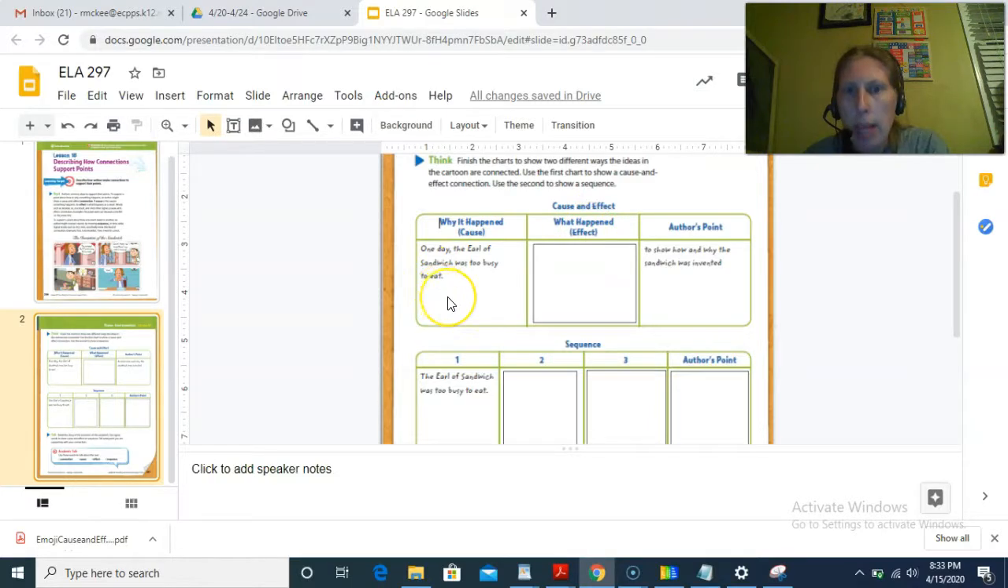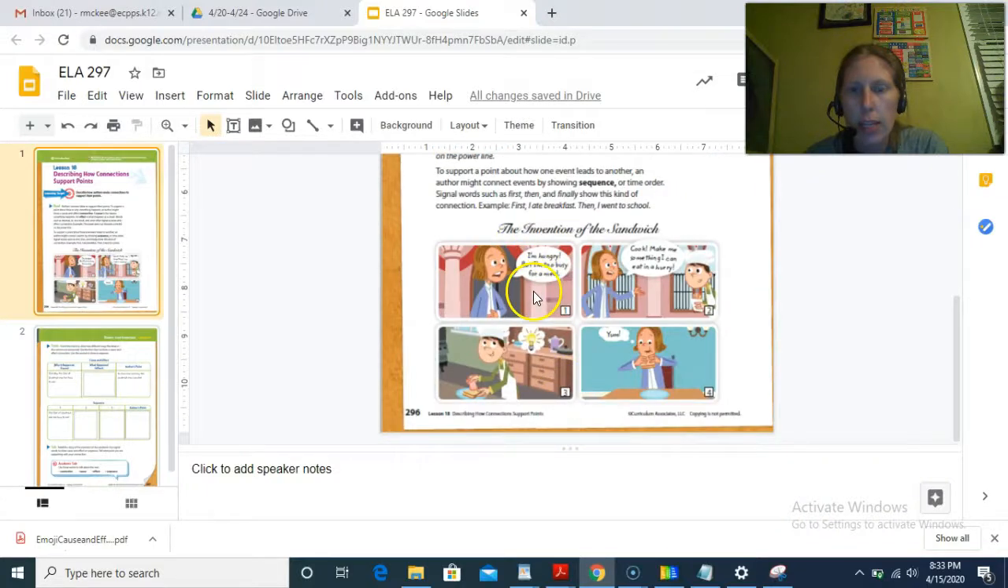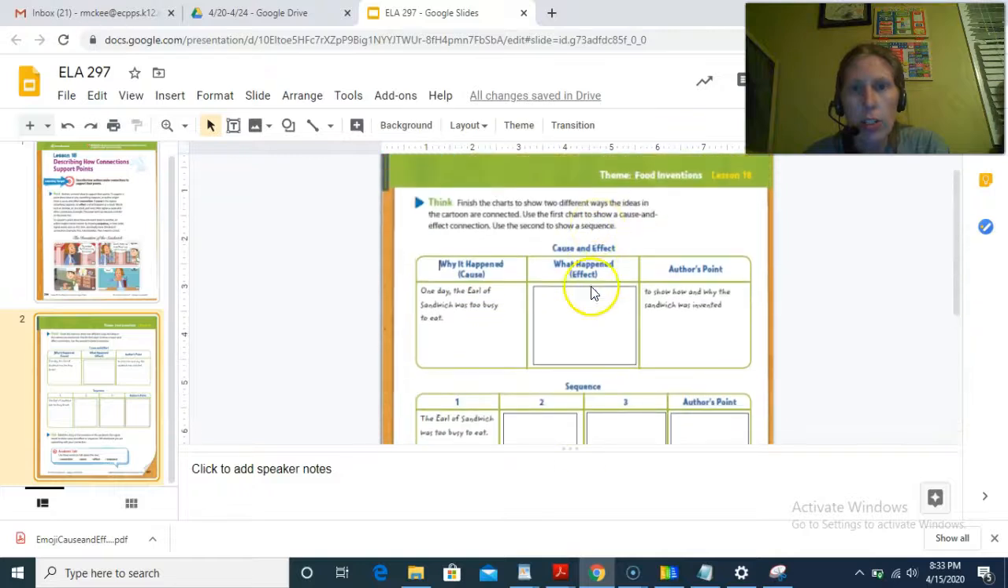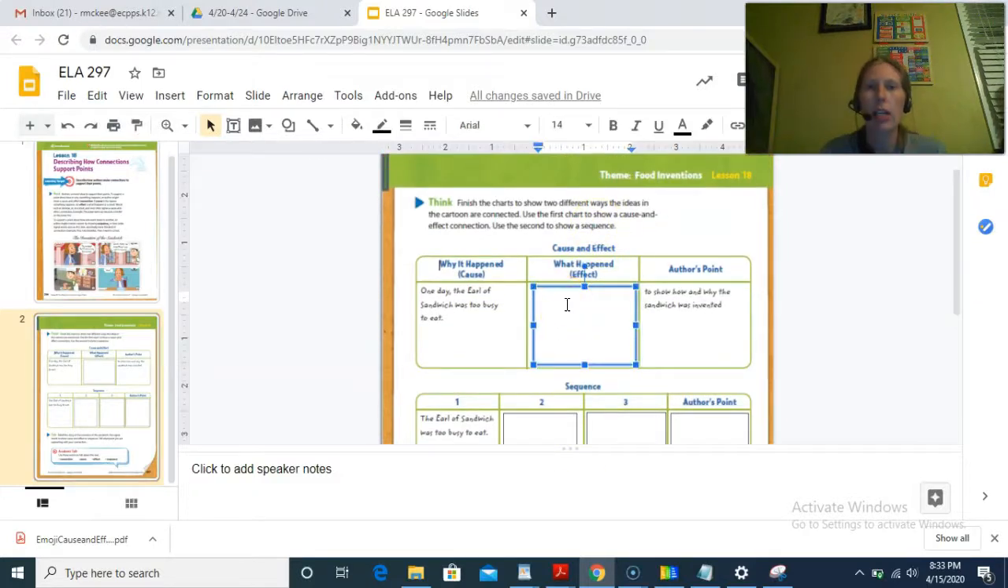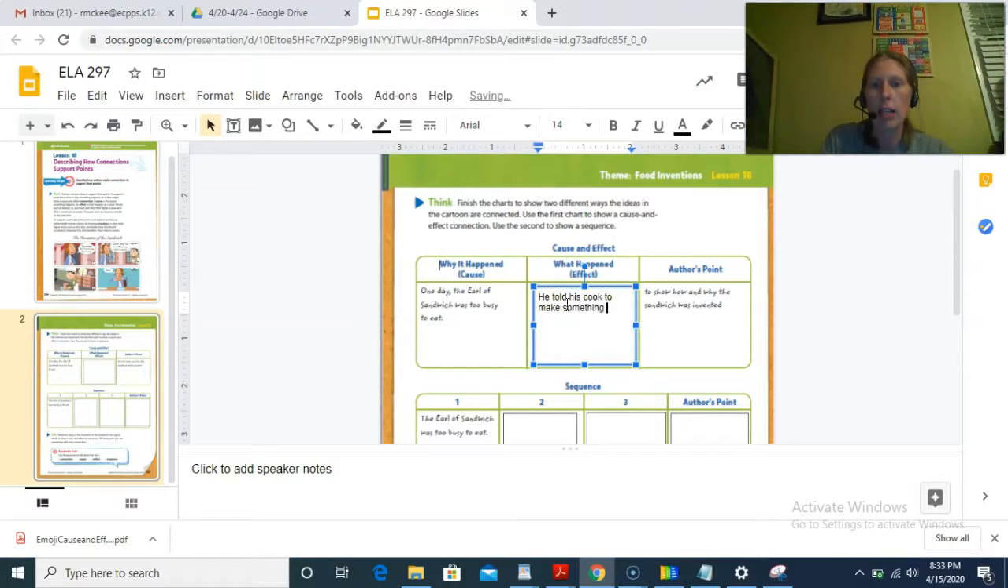What happened because he was too busy to eat? Well, here he's too busy to eat. The next thing that happens, he goes to the cook and he tells him to make him something to eat in a hurry. And then the cook has this idea and he creates this sandwich. So we're just going to jot something down in our text box by clicking on it. The cause: one day Earl of Sandwich was too busy to eat. The effect: he told his cook to make something he could eat in a hurry.